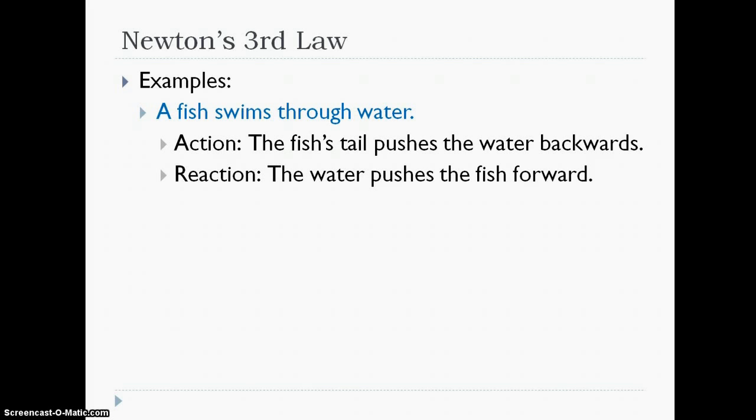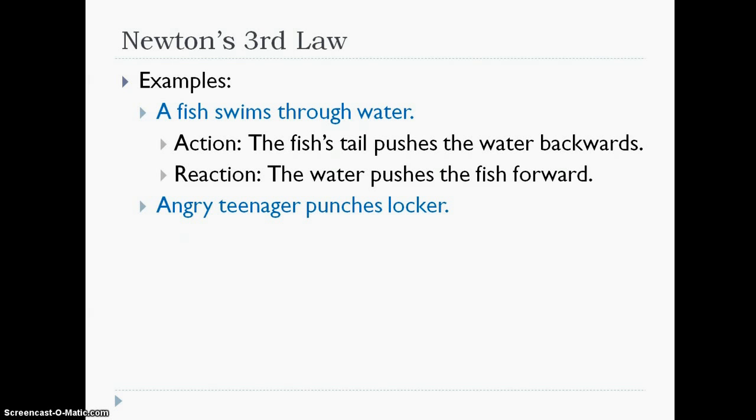Think about this. If you took that same fish and you put it in outer space, which would end badly for the fish, but if the fish were in outer space and were somehow alive, maybe in a fish-shaped spacesuit, that'd be kind of odd. But if there was nothing to push against, if there was no water, no atmosphere, nothing, and it wiggled its little tail, it wouldn't go anywhere. So that's what Newton's third law is, the action-reaction type of situation.